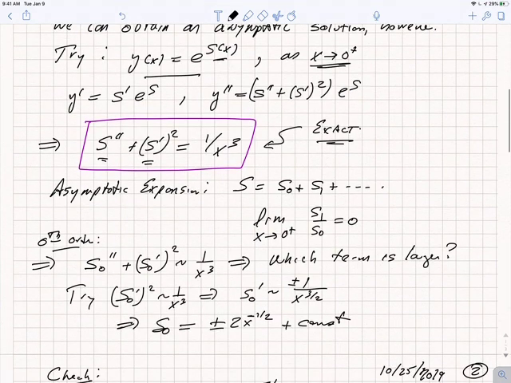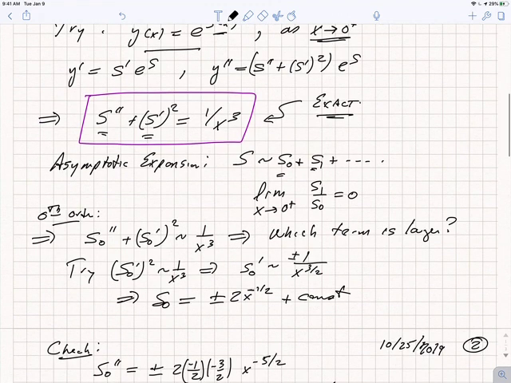Now, I'm going to try to find an asymptotic expansion, a series solution of the form, so I should write this with a tilde sign. I'm going to try to find an asymptotic expansion of s of the form s0 plus s1 plus higher order, such that in the limit x goes to 0 plus, s1 over s0 is 0. So in the limit x goes to 0 plus, s1 is a smaller term than s0. Presumably there would be an s2 and an s3, each of which would be subsequently smaller.